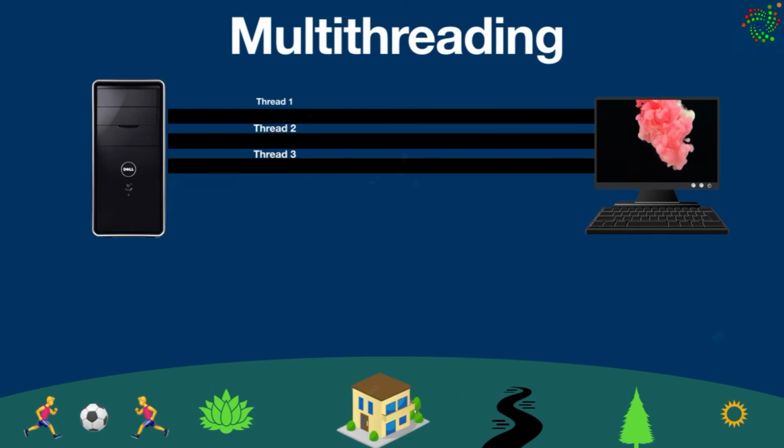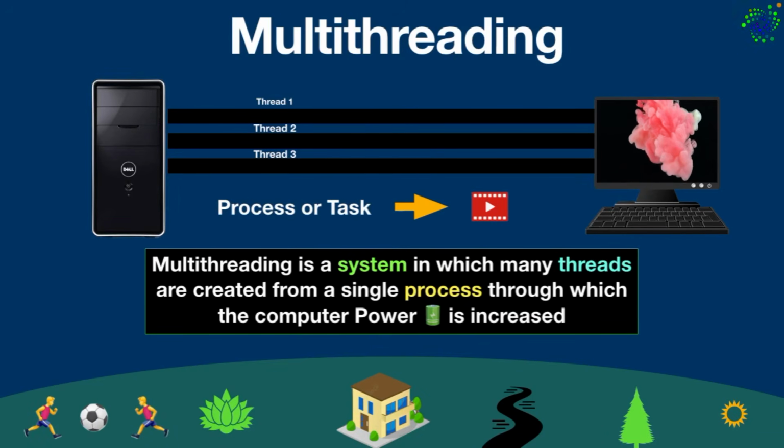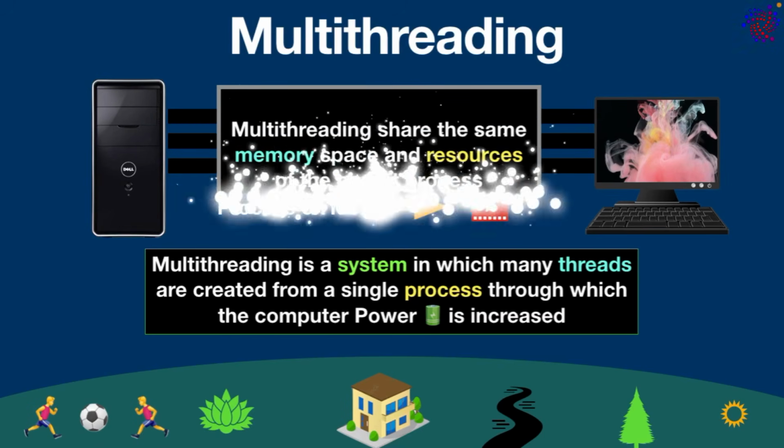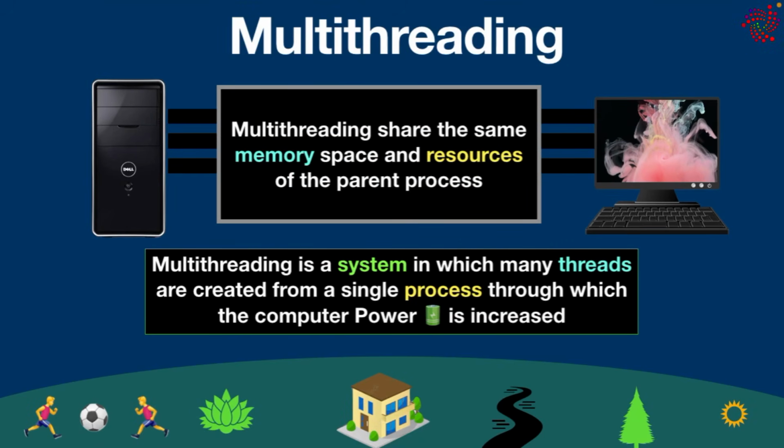Technically, multithreading is a system in which many threads are created from a single process, through which computer power is increased. In multithreading, the CPU is provided in order to execute many threads from a process at a time. And in multithreading, process creation is performed according to the cost. Unlike multitasking, multithreading shares the same memory space and resources of the parent process, allowing them to communicate and synchronize data easily. It is also important to note that multithreading is thread-based.